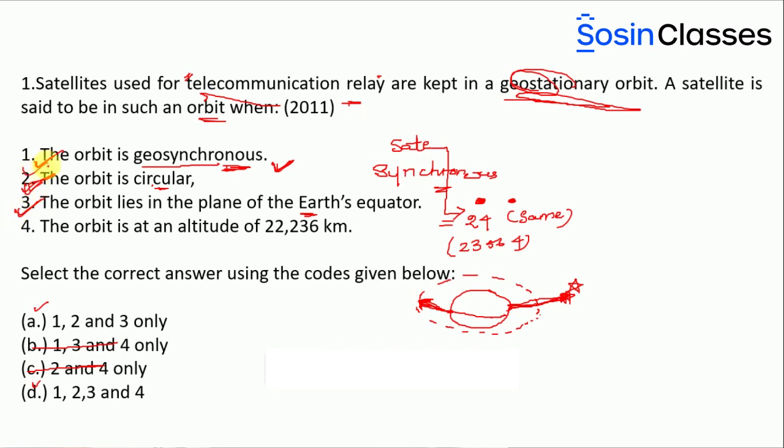So 1, 2, 3 are correct. As you can see here, in both the statements the third option is present. So even if you don't evaluate the third option, you can find that it is correct. Then look at the fourth option. The orbit is at an altitude of 22,236 kilometers.